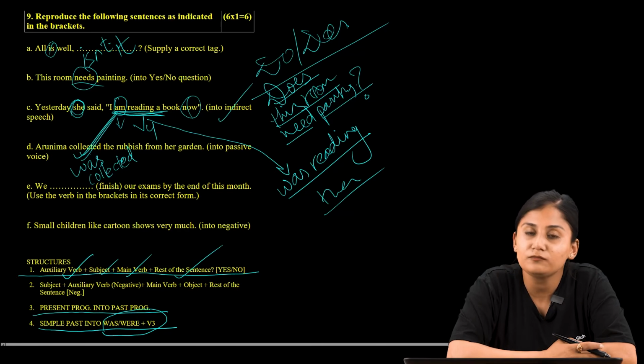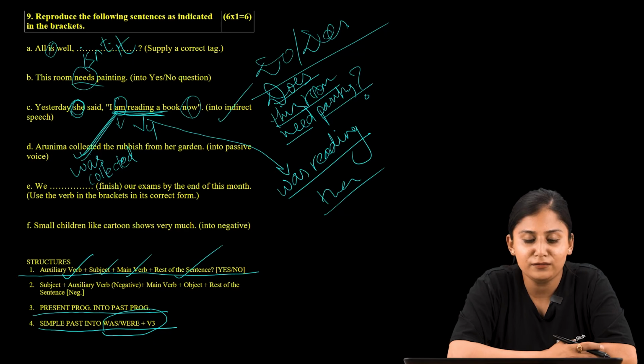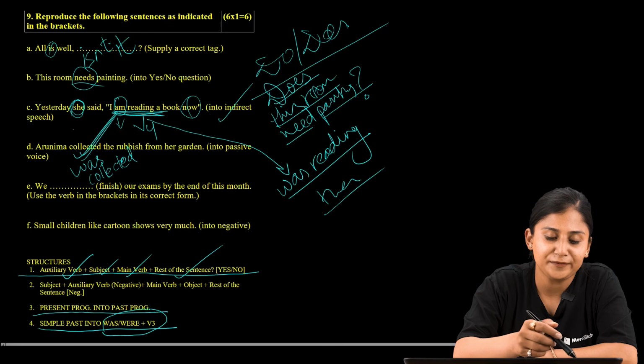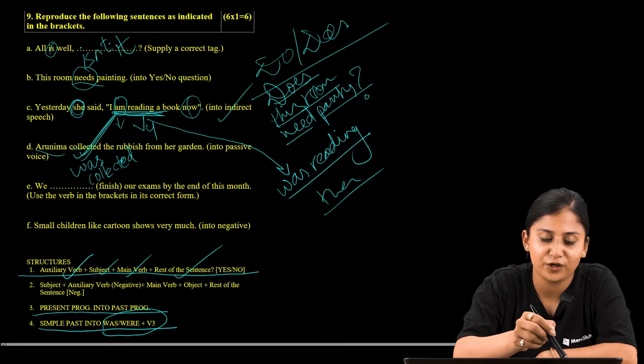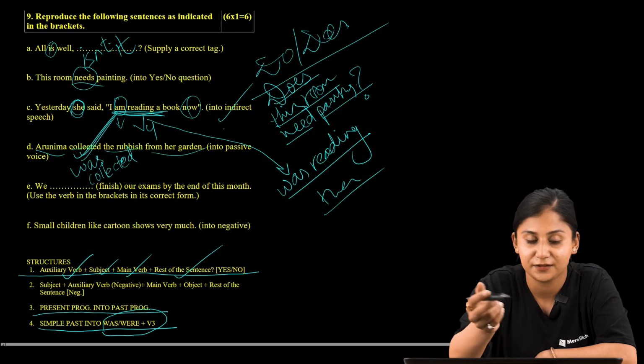So Arunima collected the rubbish from her garden. So now what are we supposed to do? So now here Arunima is the subject, collected is the verb, the rubbish is the object, and from her garden is the rest of the sentence, right?